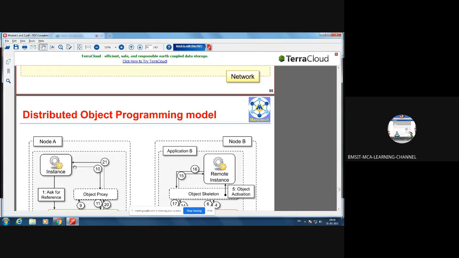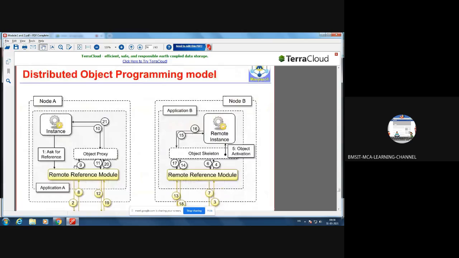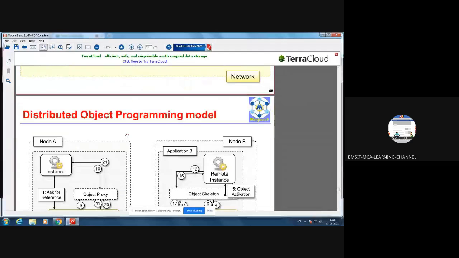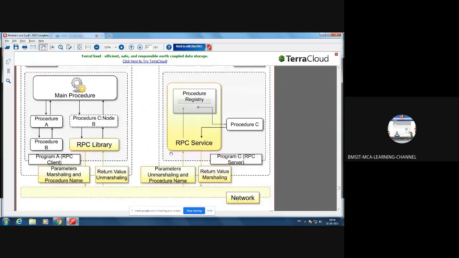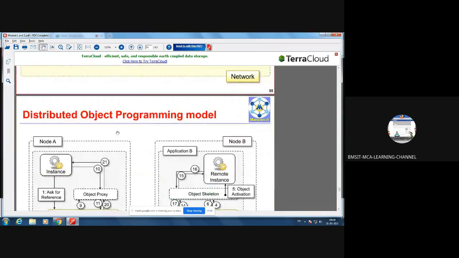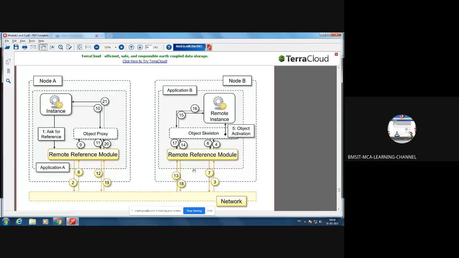So among these two diagrams, you may be asked to write any one diagram. That is, you may get a question on RPC or the distributed object programming model. How to implement IPC using distributed computing? You can take the example of RPC or the distributed object programming model. Similarly, this is the distributed object programming model.